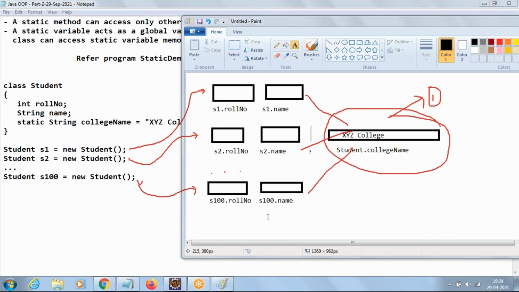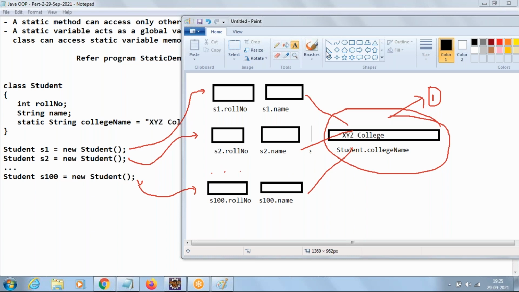And if any one of the objects changes the value, other objects will also have the same value, right? That's the meaning here. Something common for all, similar to the global variable concept. That is one use, related to memory: when you want to make something common to all objects, use the static keyword.